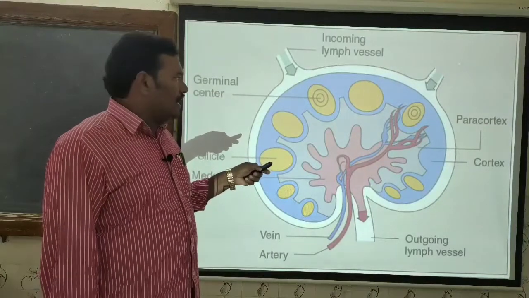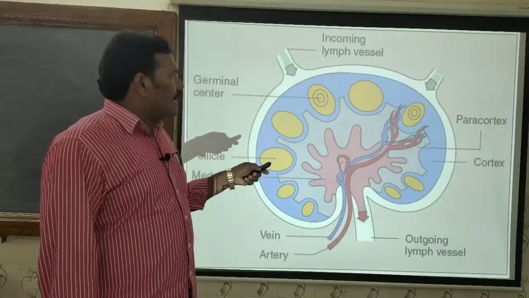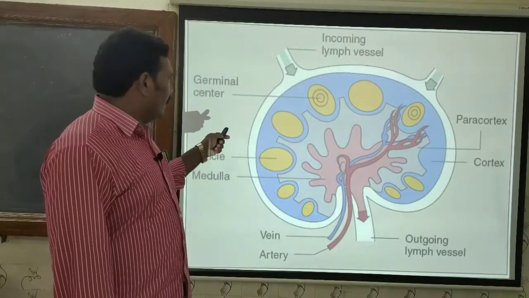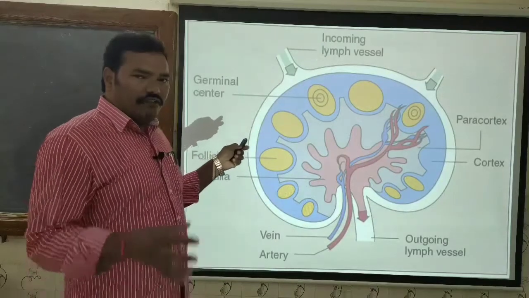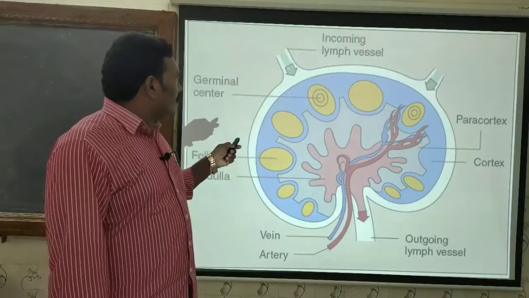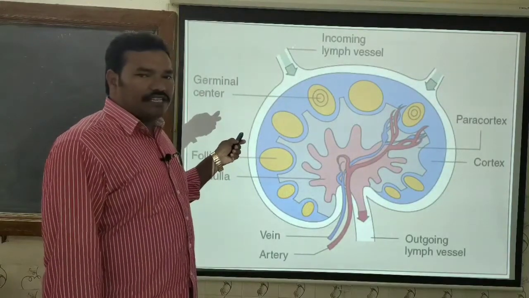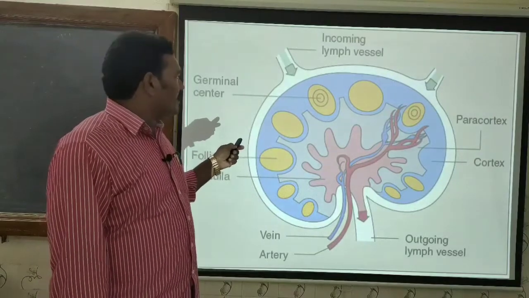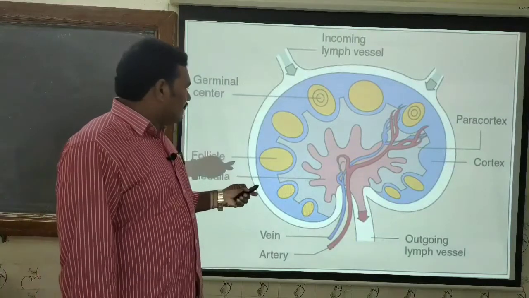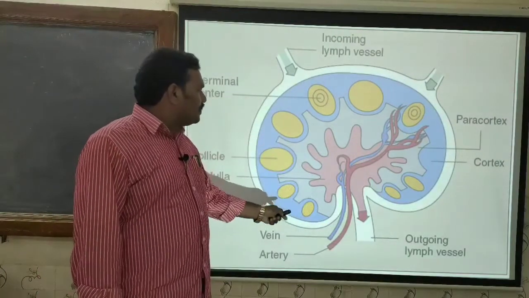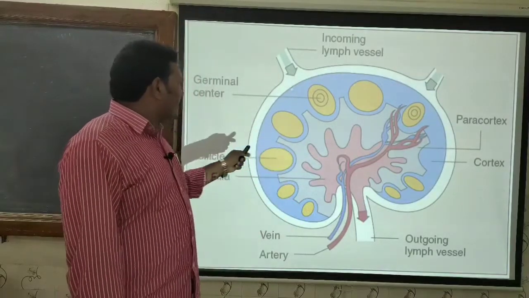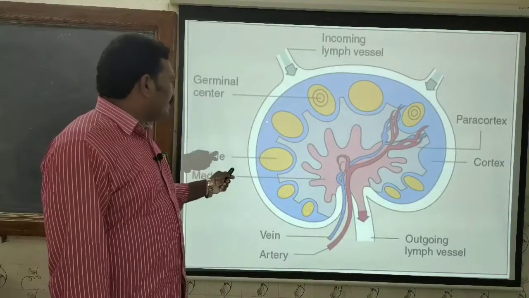Now we will see the lymph which is present in the interstitial spaces. That is carried into the lymph node through the afferent lymphatic vessels. This is the incoming lymph vessel, which allows the inward movement of the lymph from the interstitial spaces. Now, as with the other lymphoid organs, this lymph node is also encapsulated by a thick membrane. The entire white line represents the capsule around the lymph node.